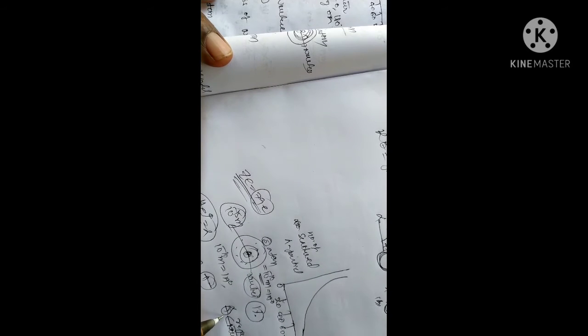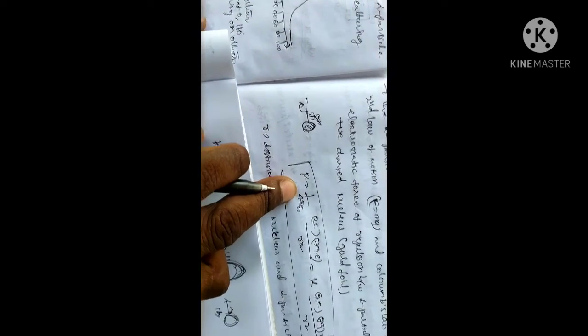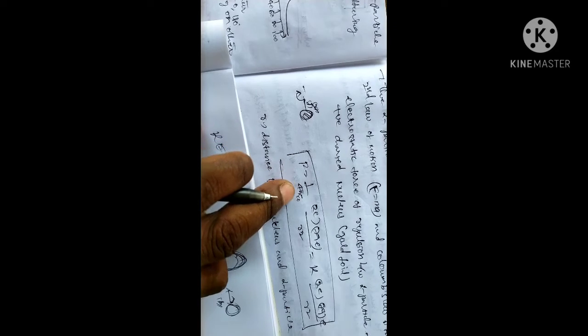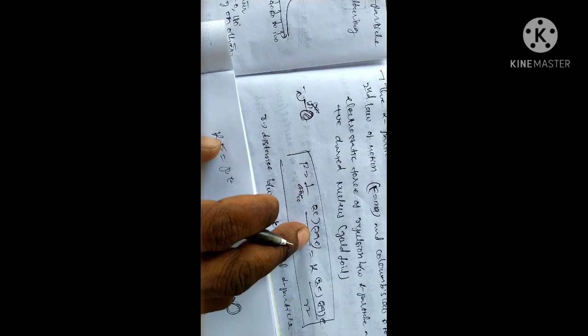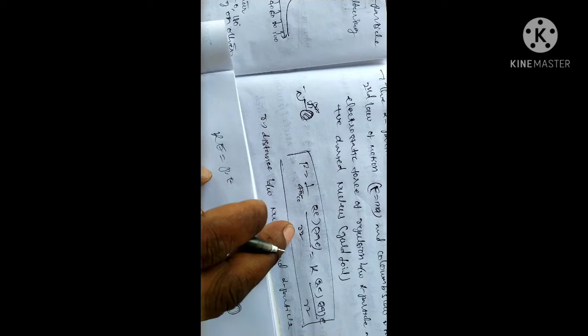And also in the case of the alpha particle, the nucleus has a positive charge, so a repulsion force is there between the nucleus and the alpha particle. That repulsion force is F equal to 1 by 4 pi epsilon naught times Ze times 2e by r square, where 2e is the charge of the alpha particle and Ze is the charge of the nucleus.